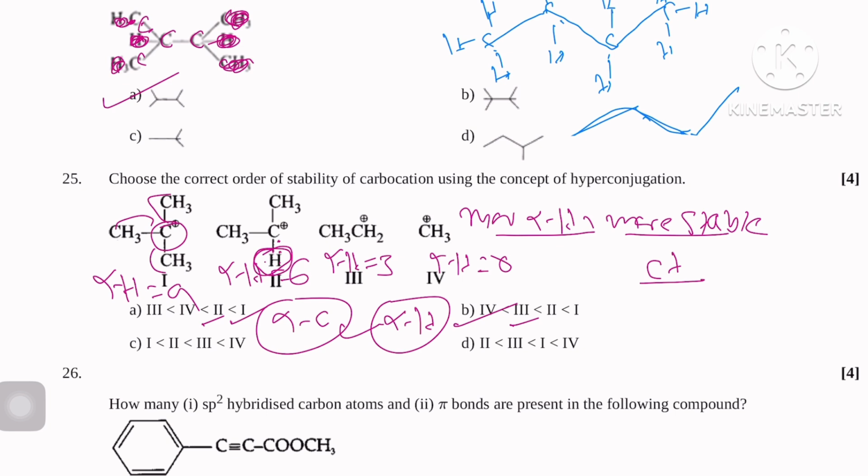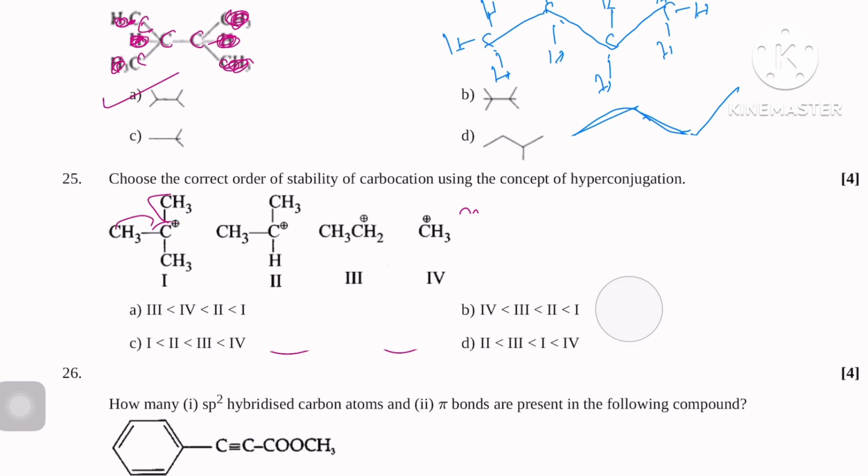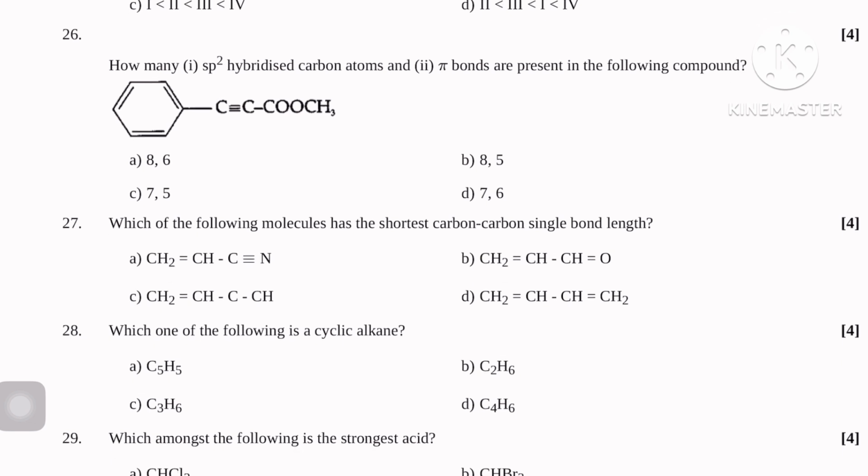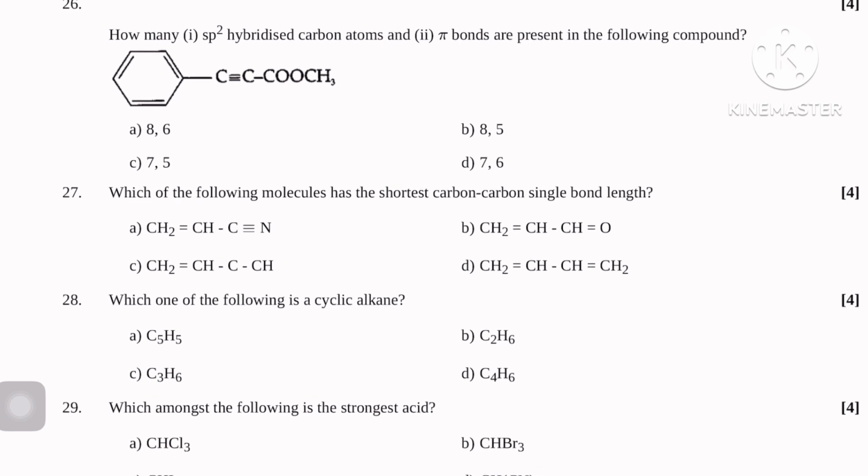So option B is correct. For this one you will say option B. Option B is correct for question number 25. Next, question number 26. This is also very simple.